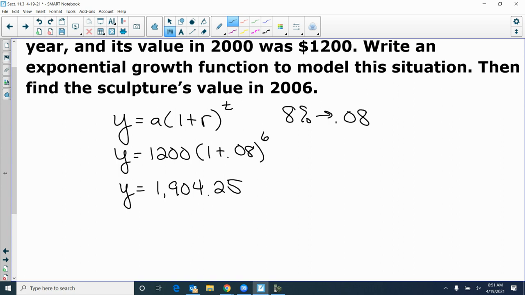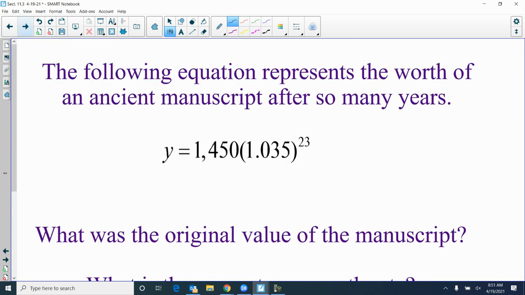So like antique cars grow in value. Typically homes grow in value. Okay, so there's a lot of different things that will grow in value. Now I've seen this type of question a good bit on the OST. Write down that equation. That's what's missing on your paper. Write down that equation.